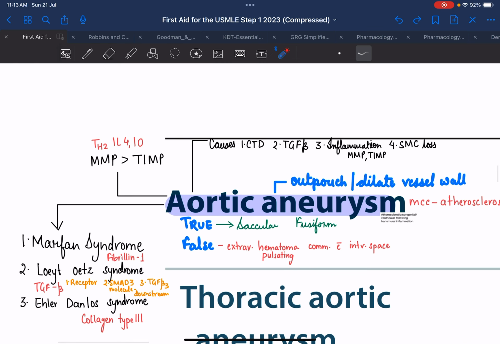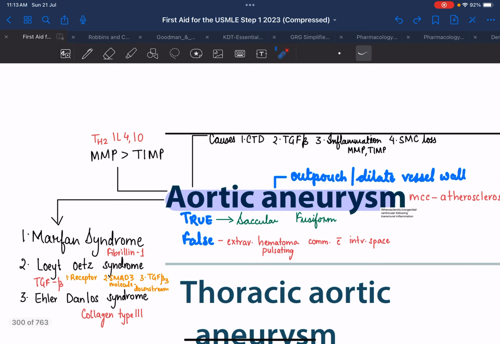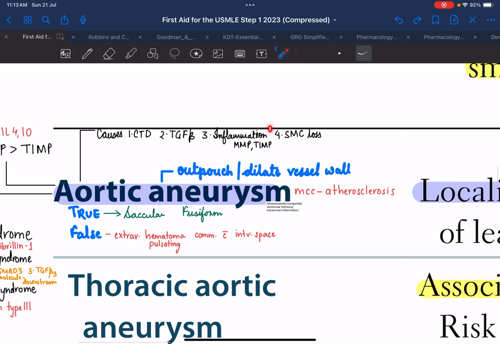Okay. The third thing is inflammation. Inflammation is basically when the metalloproteases are more active than the tissue inhibitors of metalloproteases. This can happen when there is secretion of interleukin 4 or 10 in the circulation, and this basically happens when the T helper 2 cells are activated, right? So in this case there could be predisposition to aneurysm.